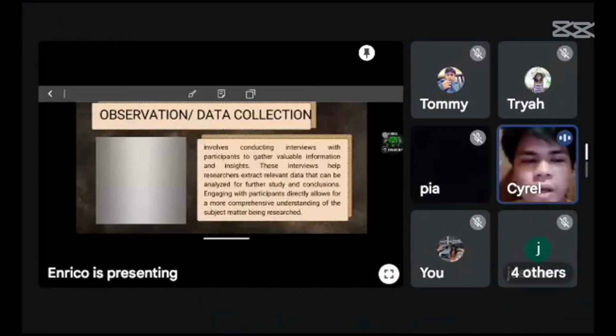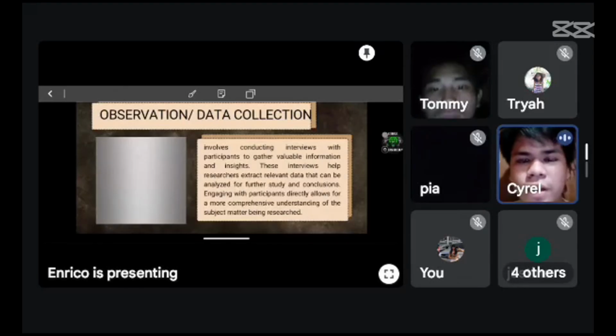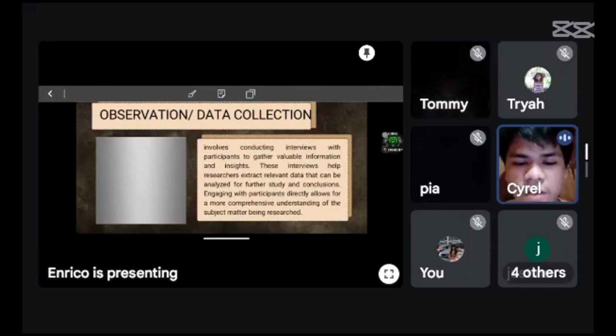subject being researched. For example, in a study on consumer behavior in online shopping, researchers may conduct interviews with frequent online shoppers to understand their decision-making process and preferences. This first-hand information provides deeper insights into the factors influencing online shopping habits and helps in refining marketing strategies for online sellers.